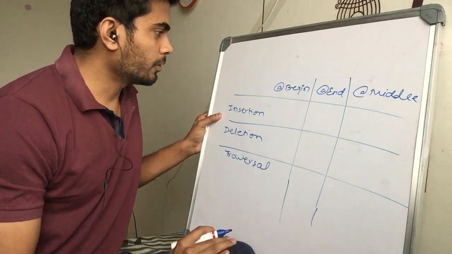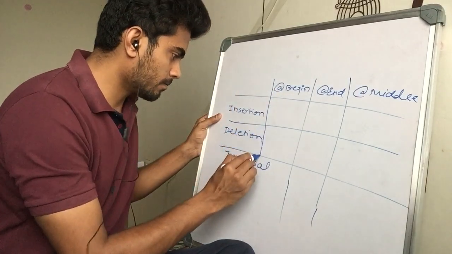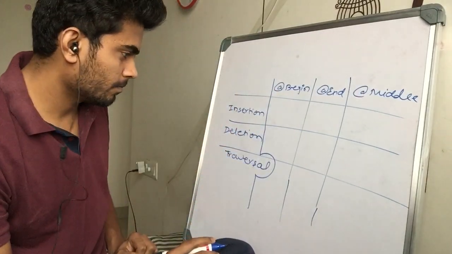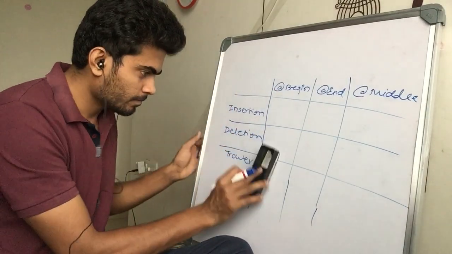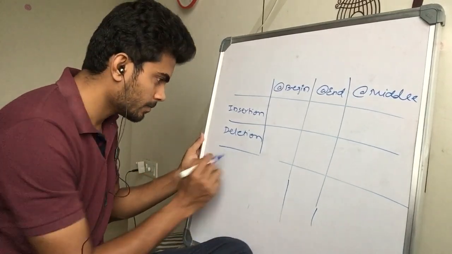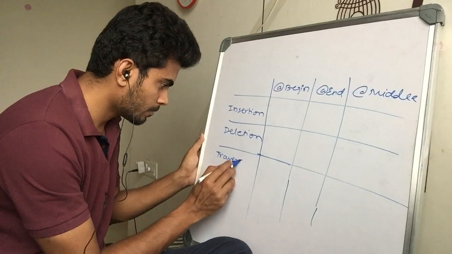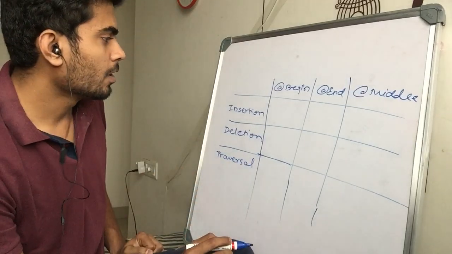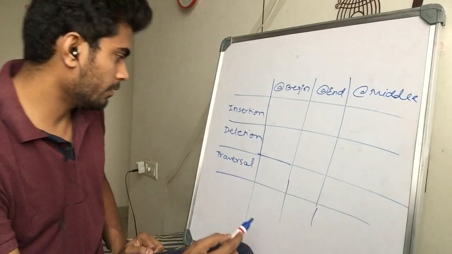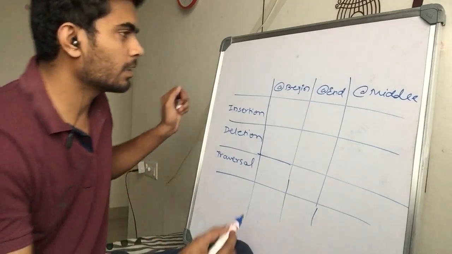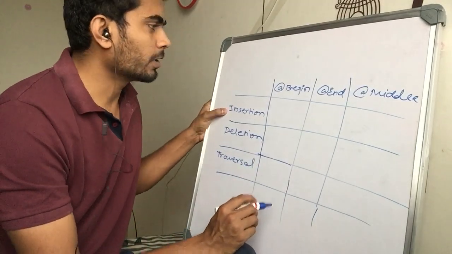Okay, so insertion, deletion, traversal. Let's just do this. Insertion at the beginning.